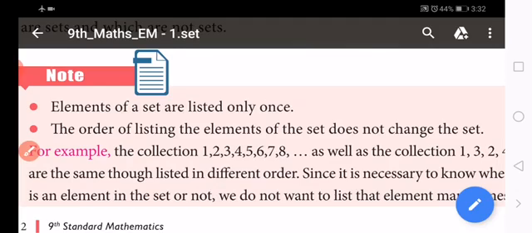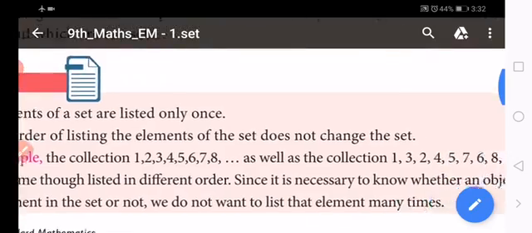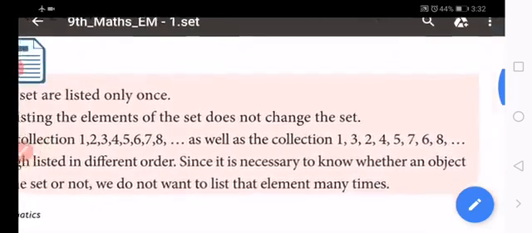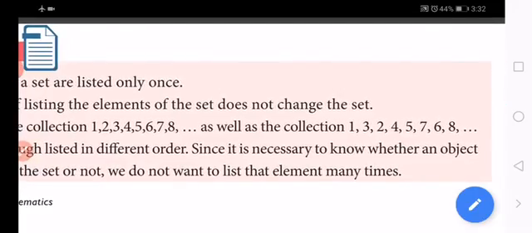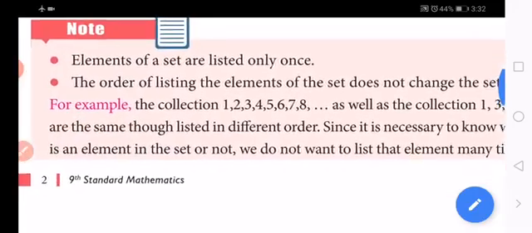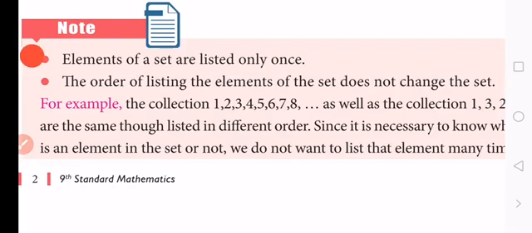So for example, the collection of 1, 2, 3, 4, 5, 6, 7, 8, etc., as well as the collection of 1, 3, 2, 4, 5, 7, 6, 8. 2 and 3 are interchanged, 6 and 7 are interchanged, but the sets are the same though listed in a different order.